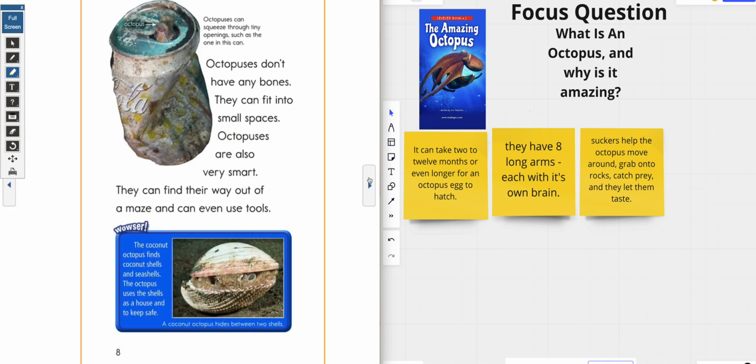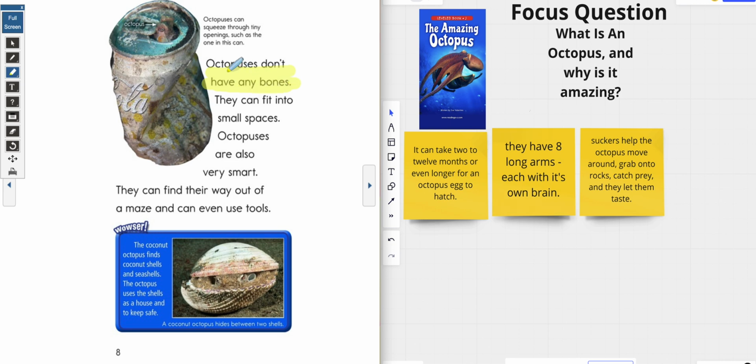Oh no, there's more. Octopuses don't have any bones. Whoa! They can fit into small spaces. Octopuses are also very smart. They can find their way out of a maze and can even use tools. Well, I wonder why they're so smart. Why do you think they're so smart? If you said because they have 9 brains, you are absolutely correct. But the cool thing right here for me is that octopuses don't have any bones.